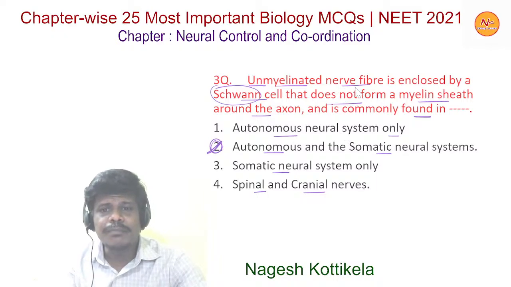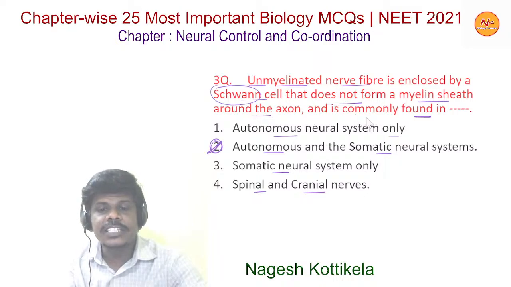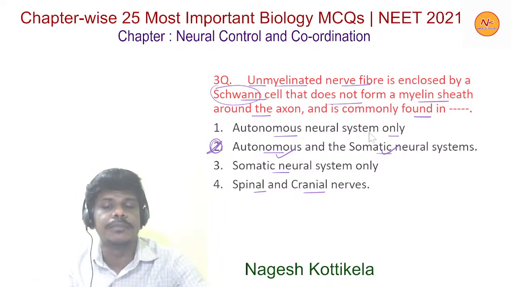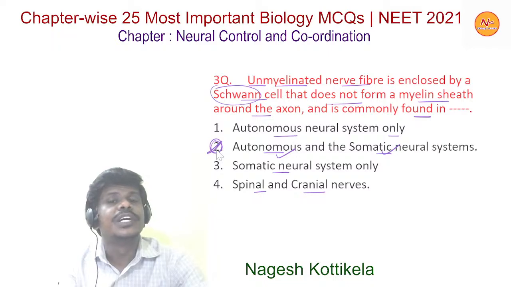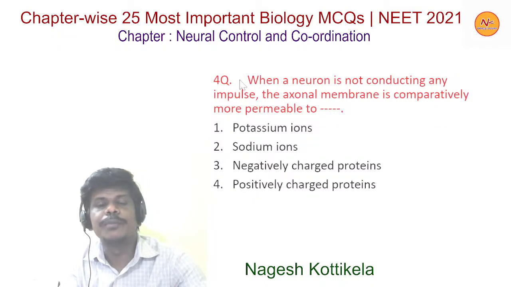Unmyelinated nerve fiber is enclosed by a Schwann cell that does not form a myelin sheath around the axon and is commonly found in autonomous and the somatic neural systems. So here option 2 is the right option. Now moving to the next question, question number 4.